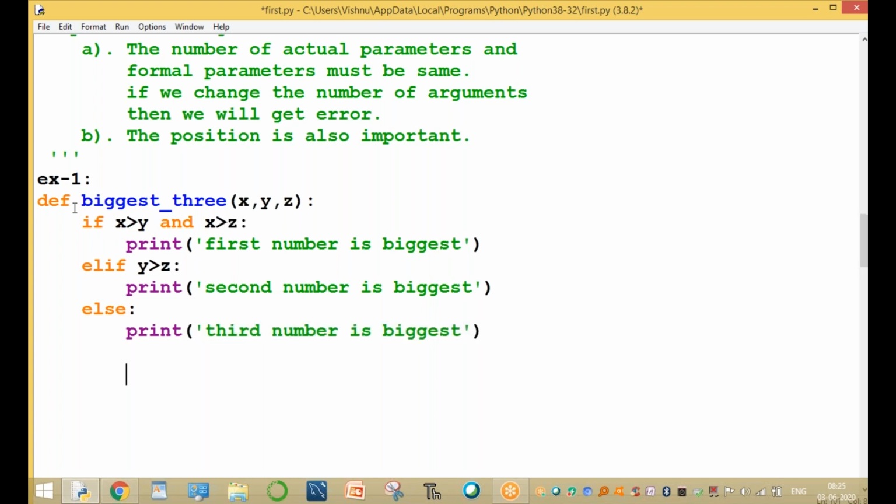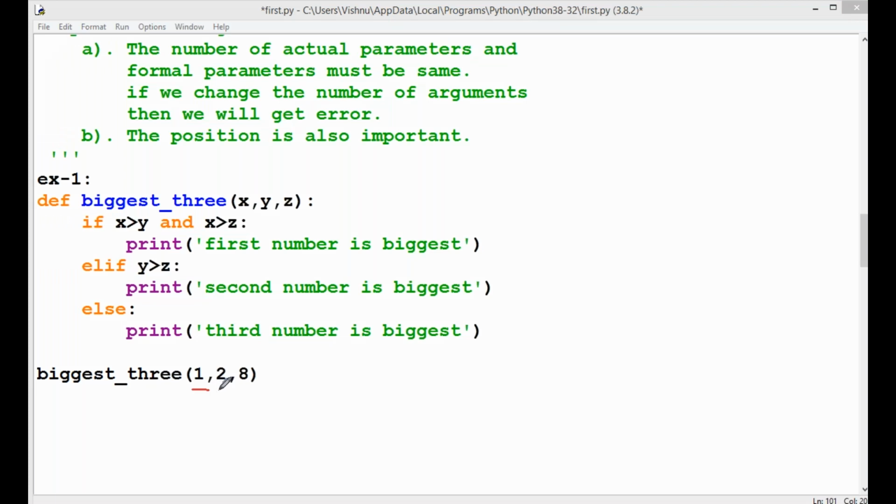That is the position. Now we have to call the function, whose name is biggest_3. You can send three numbers, 1, 2, and 8. Here 1, 2, and 8 are the actual arguments. These three are called actual arguments.